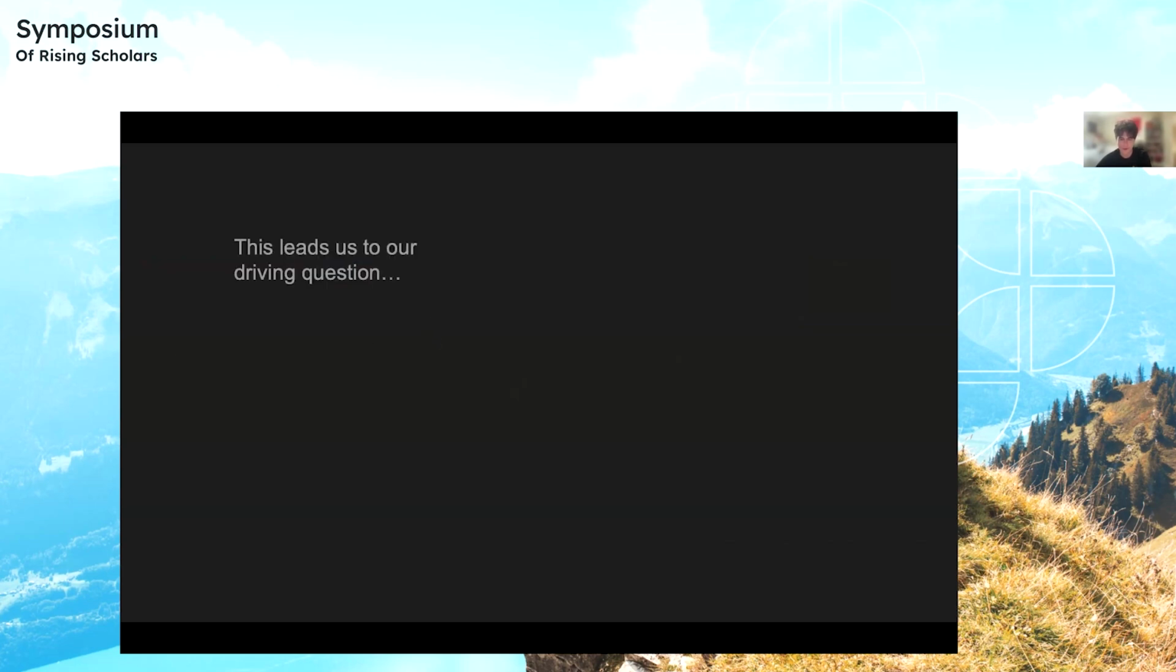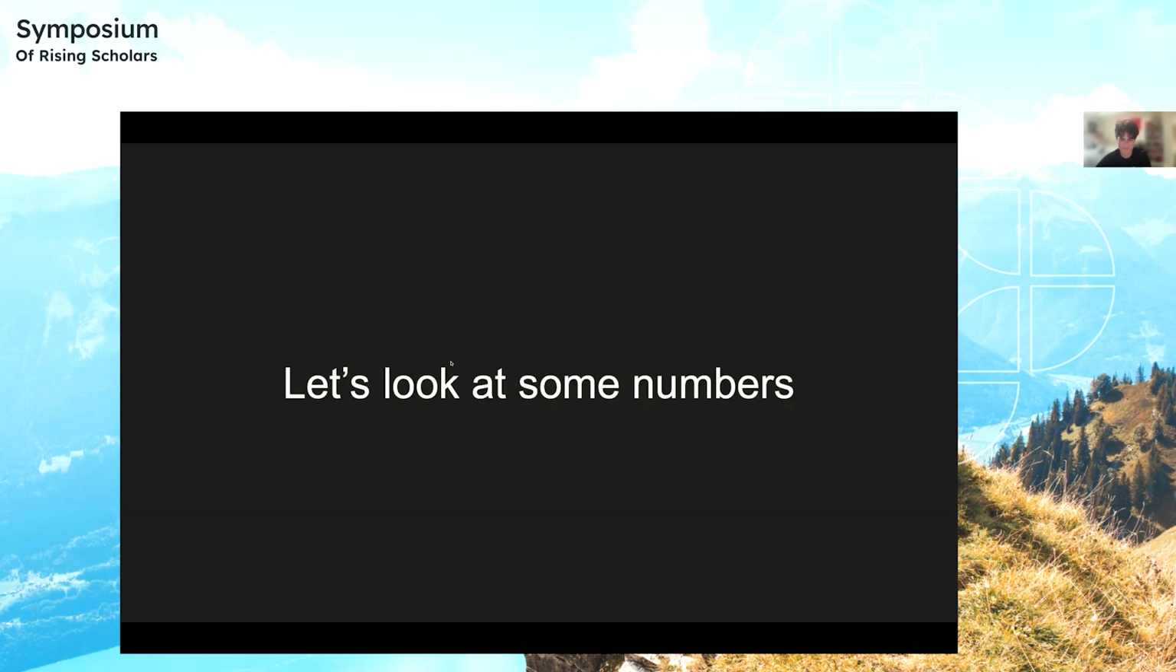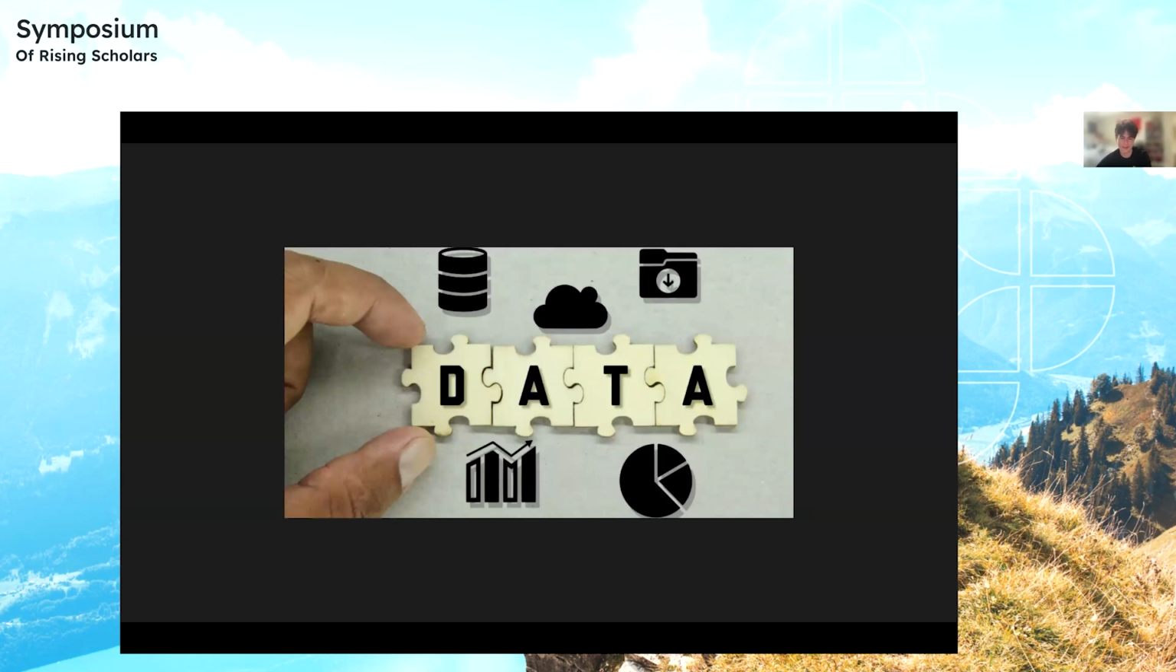This leads us to our driving question. Can we analytically differentiate fake news from real news? That is, can we quantify it, basically? Let's find out. First, let's look at some numbers. The data set that I used consisted of about 400 articles, with an approximately even distribution of fake and real ones.